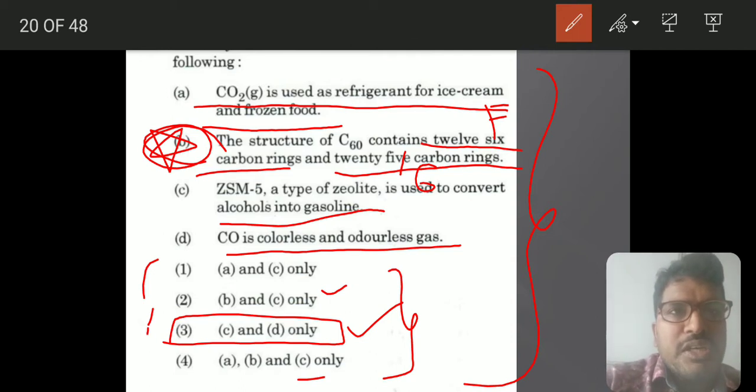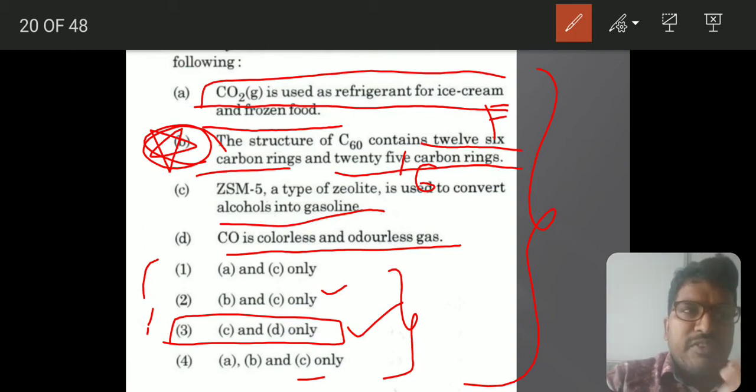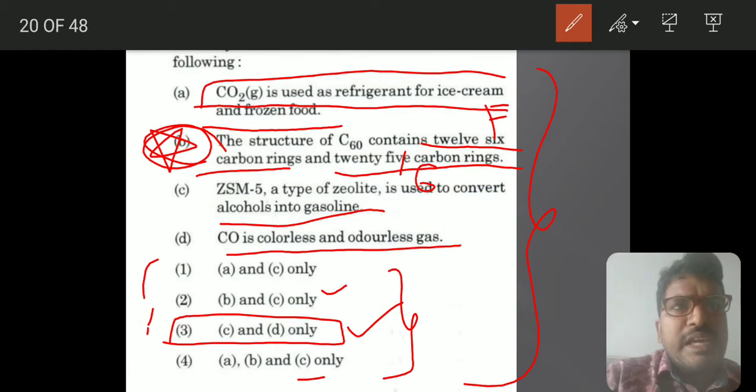A and C it is not at all possible. It is a refrigerant but it is not used like that. For this use they will not use it as a refrigerant. For producing very low temperatures they will use it. For this kind of use, ice cream and all, nitrogen monoxide they will be using.